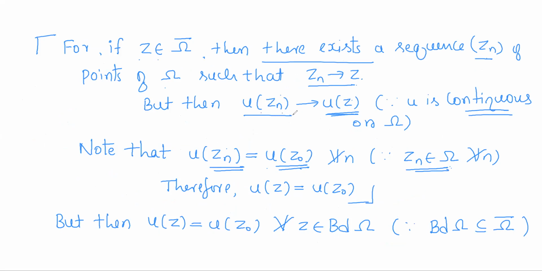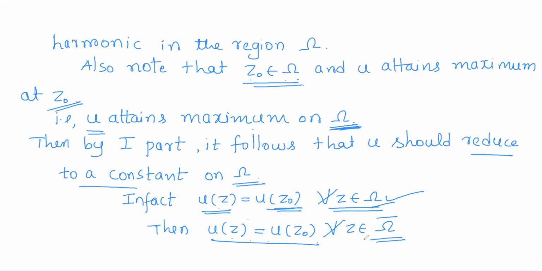And you know that any constant sequence should converge to that particular point. So as all u of Zn are u of Z0, this will be a sequence of constants converging to the constant. That means this limit value has to be equal to u of Z, which is the constant. So u of Z will be u of Z0 for any point Z in omega closure. So u of Z will be equal to u of Z0 for all points in the closure.